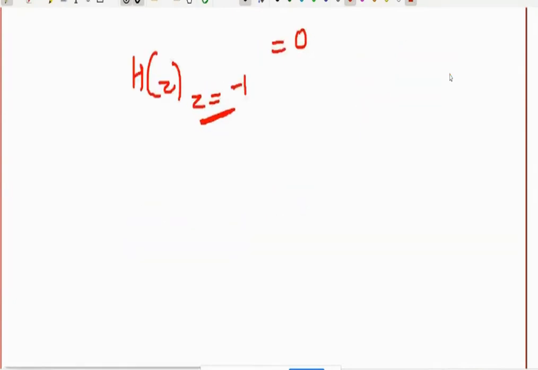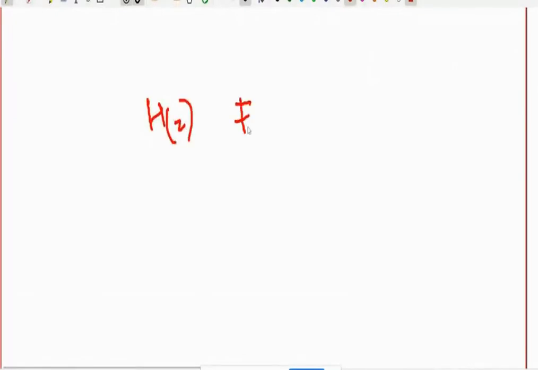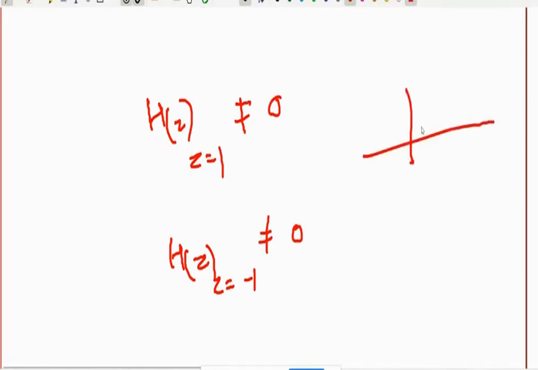The last case is h of z is non-zero at z equal to 1, and h of z is non-zero at z equal to -1. That means at low frequency it is present, at high frequency it is present. That means it is passing low frequency as well as high frequency.